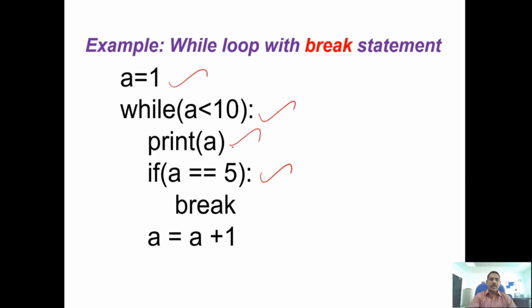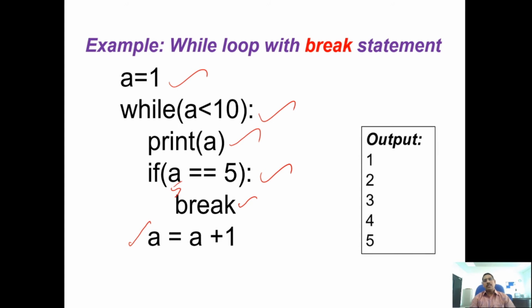First it will print a. First, what is the value of a now? Initially 1. 1 equal to 5, the condition is false, so the increment will come, and again the loop will execute. Once it reaches 5 equal to 5, the condition is true, so the break will execute. It will break the loop and come out. So you will get the answer 5.